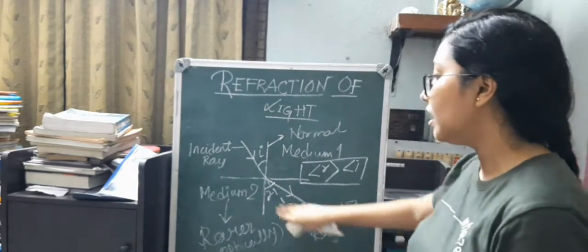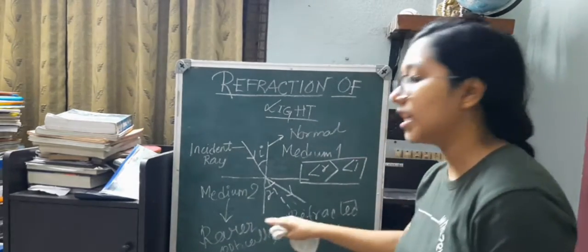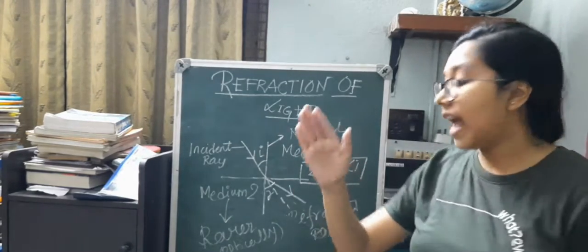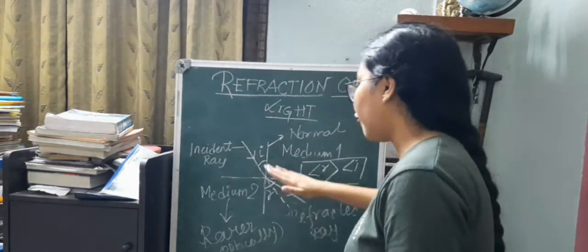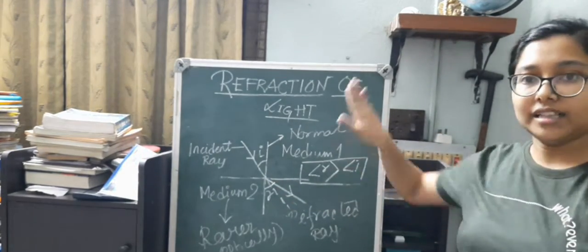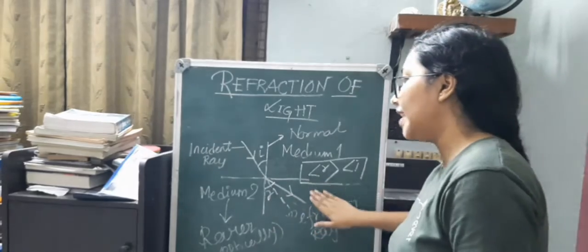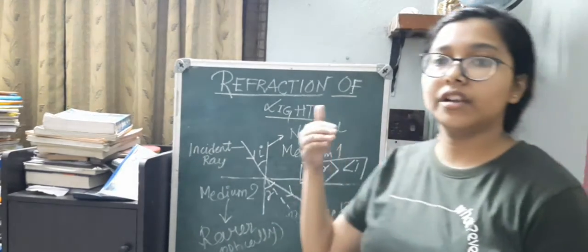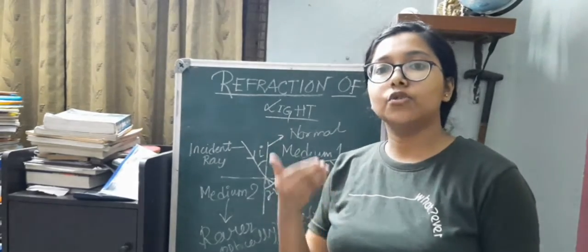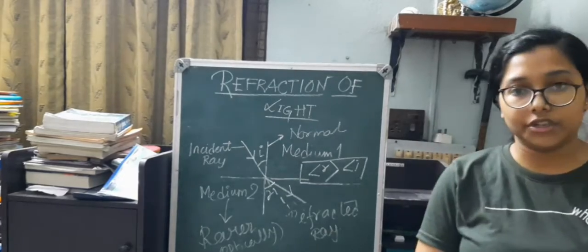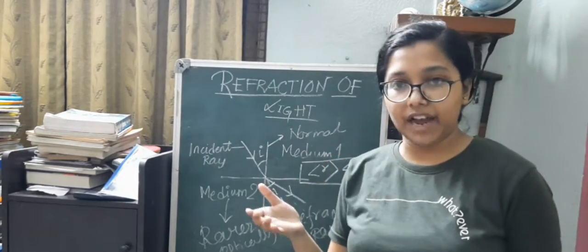So it is an optically rarer medium, and how to understand that? Light will bend away from the normal and the angle of refraction will be greater than the angle of incidence when light bends away from the normal. And based on refraction, there are two extremely important laws related to refraction.